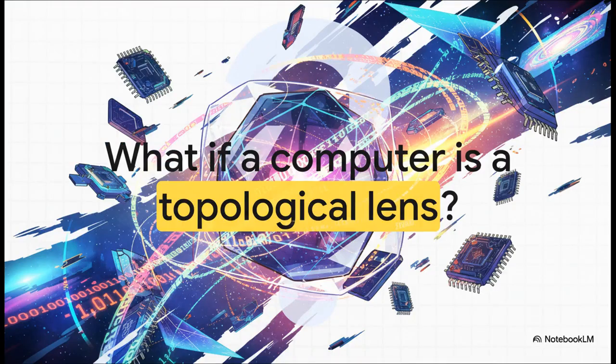So what happens when a computer is treated as a topological lens instead of just a calculator? This one question anchors the entire text. It challenges us to look way past traditional processing and embrace this wild concept of absolute silicon sovereignty. Instead of a machine linearly crunching ones and zeros like the phone in your pocket, imagine a system that warps and bends data through a multidimensional mathematical mesh, a topological lens. It's a mind-bending, almost sci-fi concept that totally forces us to rethink what software and hardware actually are.